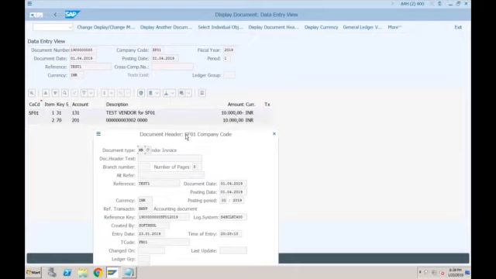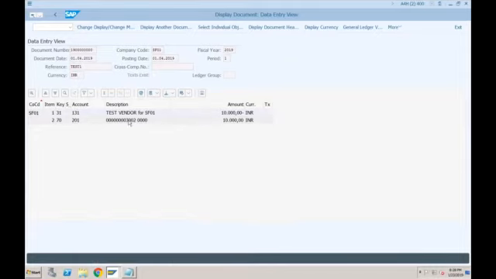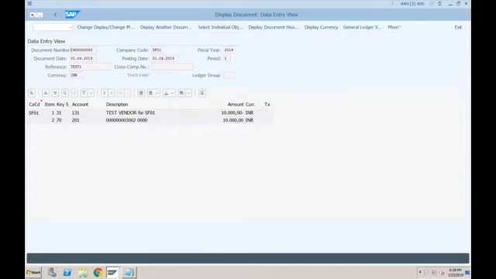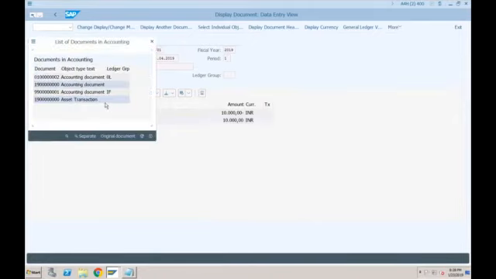Then where exactly will you be able to see the valuation specific documents? So in the operational document, vendor is credited and technical clearing account is debited. Now if I want to see other documents, you have to go for more. Okay, in the environment, here you will be able to see document environment and all the accounting documents. Just click on accounting documents. It will show you how many documents it is showing.